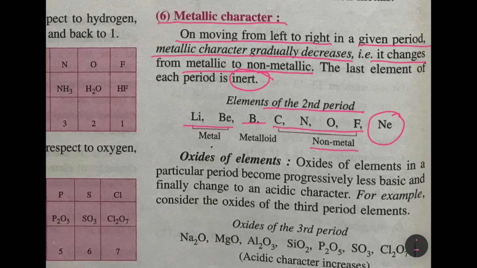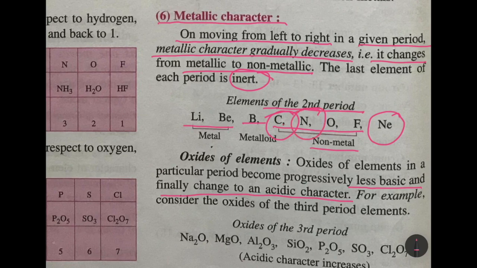Now talking about the oxides of elements of any period, you will see that they become less basic and change into an acidic character, because in the beginning you have alkali metals which are basic, and as you go on, if you look at the second period here, carbon is there. So you'll have carbon dioxide, which is acidic, nitrogen dioxide, which is acidic.